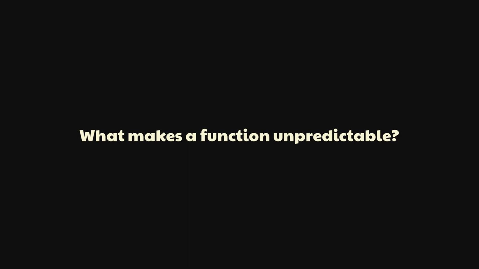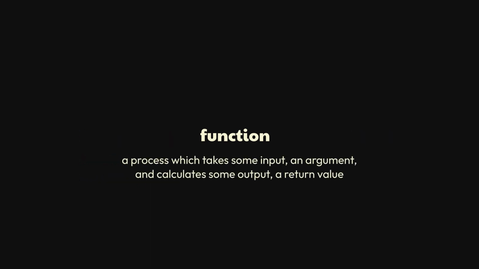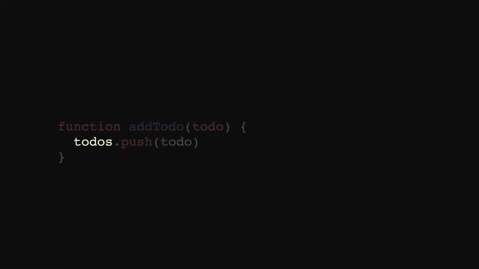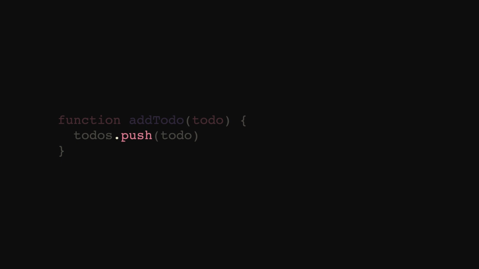In my opinion, there are two big offenders: side effects and inconsistent outputs. Let's look at side effects first. Earlier, we defined a function as a process which takes some input, an argument, and calculates some output, a return value. Anytime a function does anything other than this, it's said to have a side effect. Take this simple function. It both relies on state other than the input it receives, and by mutating todos, it creates an observable change to the program, therefore it has a side effect.